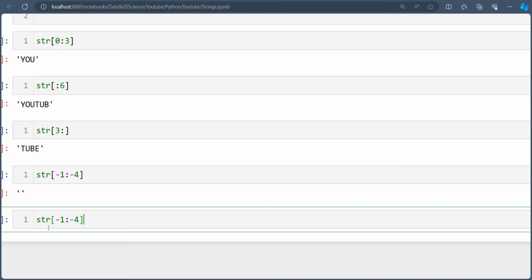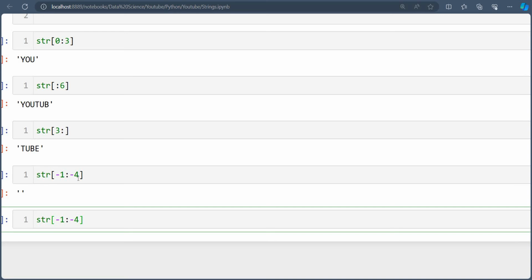Now, the reason is that our indexing starts from a lower value and goes to a higher value. Okay, 0 to 3, 0 to 6, like that, because it's in sequence. But here you can see -1 to -4, so we are going from the higher value to the lower value.